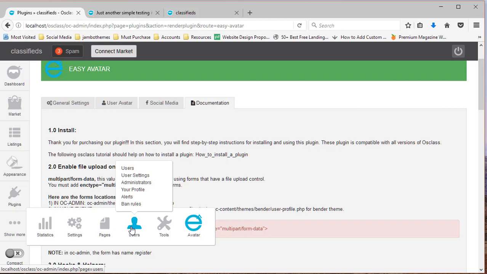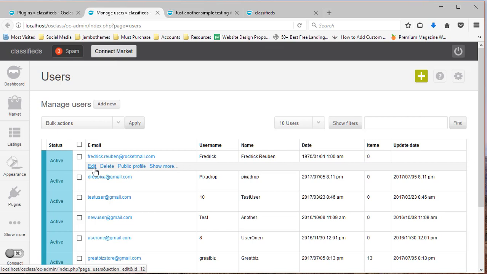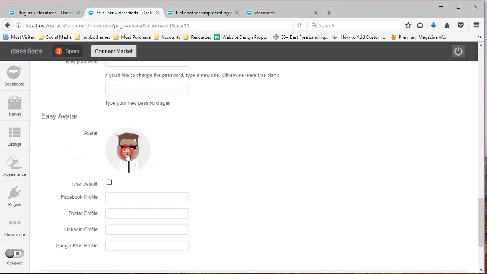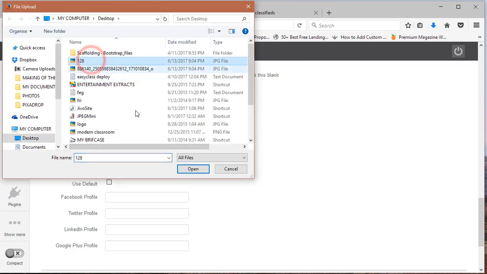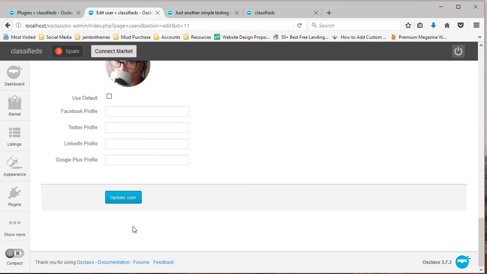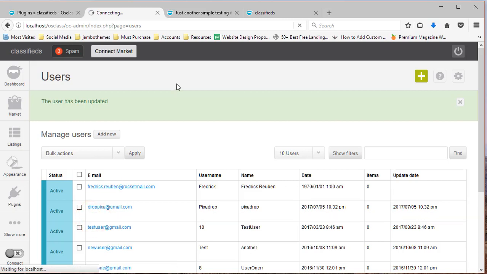If we go to our users menu and try to edit this user, and probably upload a picture, an avatar for this user, then you realize it's not going to save that photo that you just uploaded.